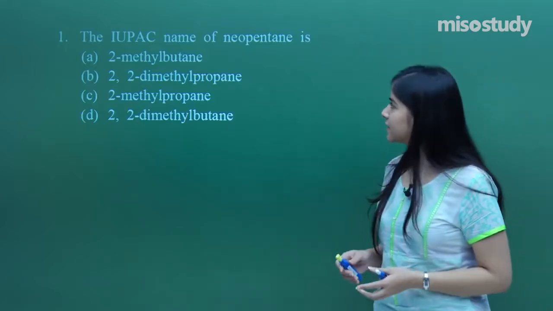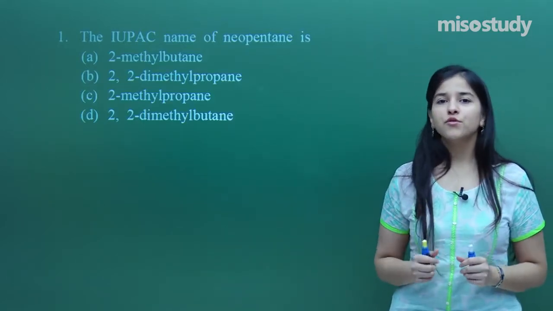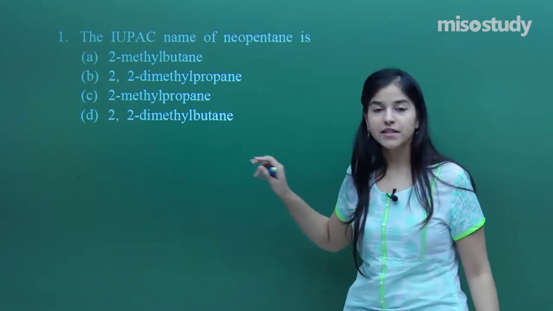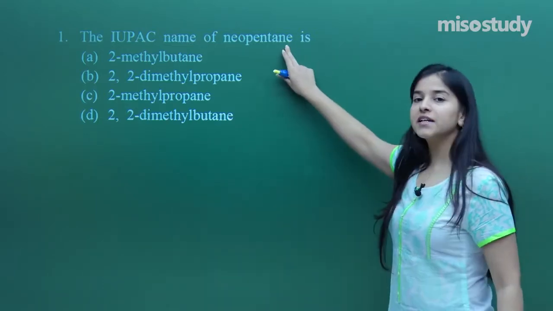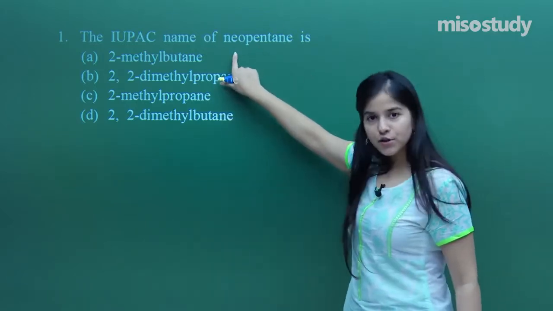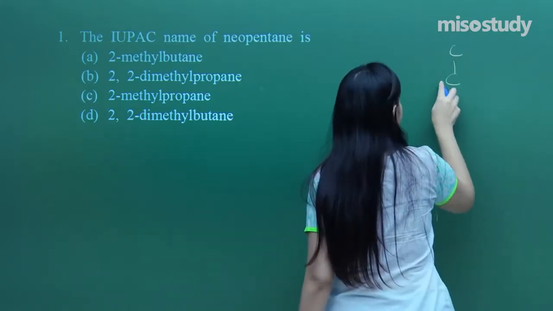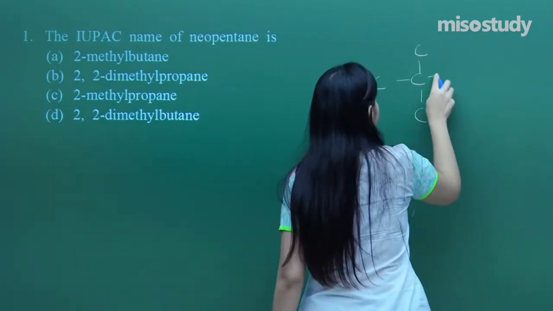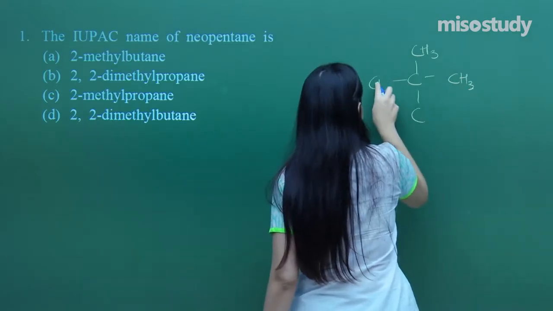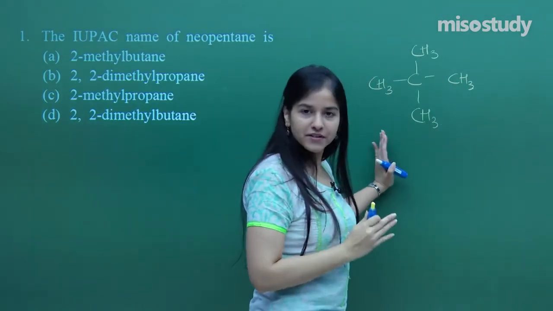So what does it say? The IUPAC name of neopentane. First of all, you need to know what neopentane is, and you need to find out its IUPAC name. Neopentane is just a common name to it. So that means pentane, and what is neopentane? Let us just draw the structure. I hope everybody knows the structure here. So it is this. Let me just complete the hydrogens. So that is neopentane.